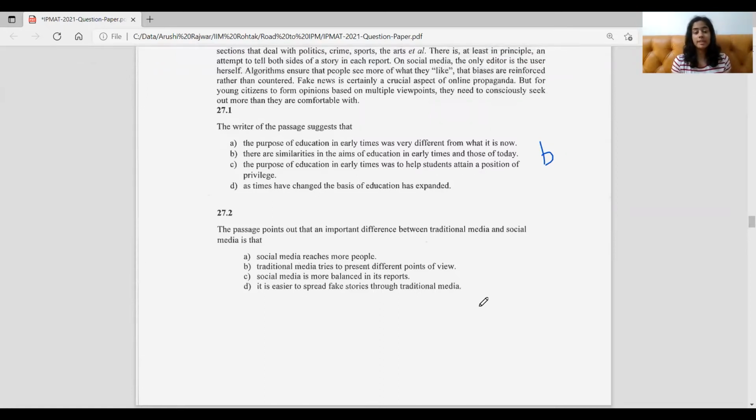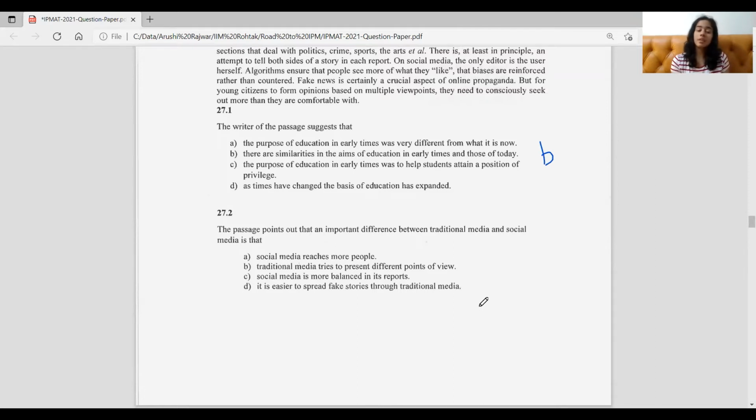Now, coming to the second question, the passage points out that an important difference between traditional media and social media is that. Now, we have to identify the important difference. As we can recall, this was given in the third passage where we saw the contrast between traditional media and social media in terms of balance. That's what we've talked about in the passage. So we look for that answer. Social media reaches more people. Now, this is not false, it's true rather. But again, we don't have to draw from our prior knowledge, rather focus on what's given in the passage. So we automatically